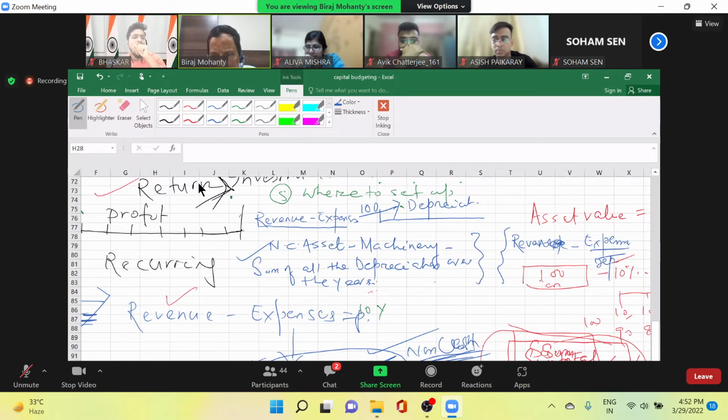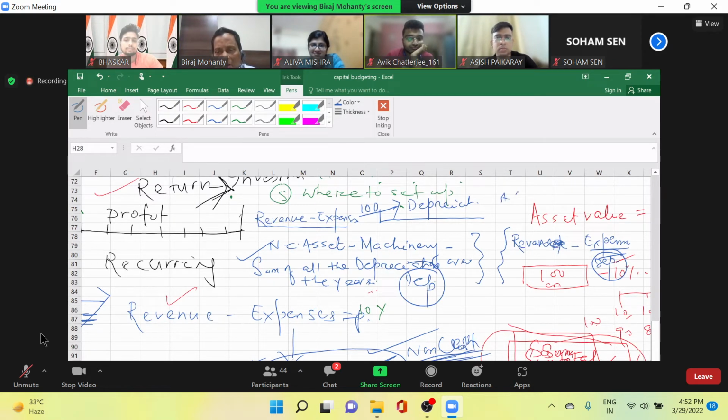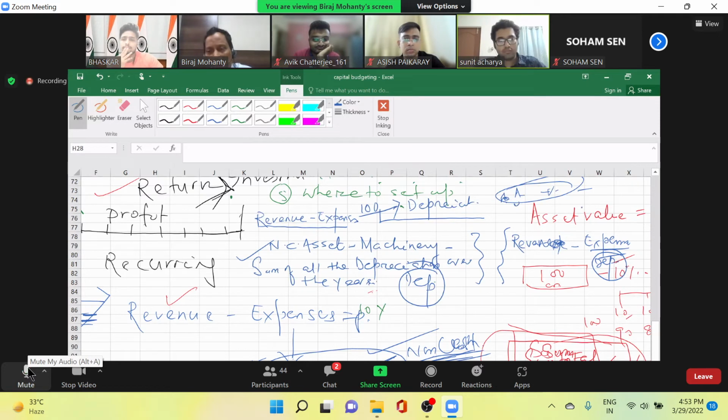Now you see, when you are including depreciation here and depreciation here, is it comparable? No. It is like comparing apples with apples. How is it a good comparison? So we have got a duplicacy here, depreciation here and depreciation here also.